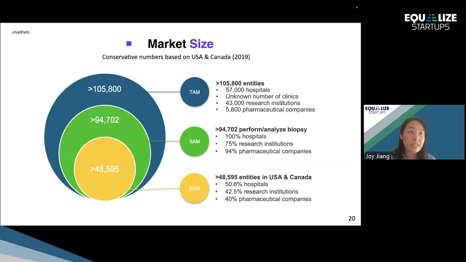So in terms of the market size, I had a rough estimate of the number of hospitals, clinics, research institutions, and pharma that actually perform or analyze pathology. We can see that in the yellow circle there, the serviceable obtainable market in just US and Canada in 2019, there are over 48,000 entities, where half of the hospitals, just less than half of the clinics and pharma have the need to perform and analyze pathology images.